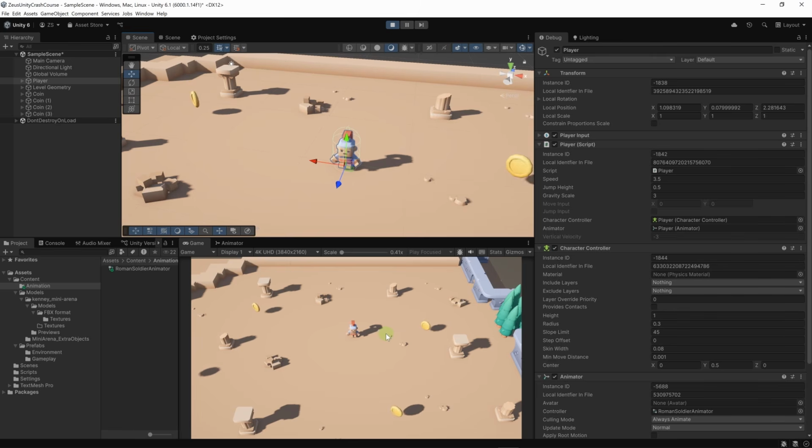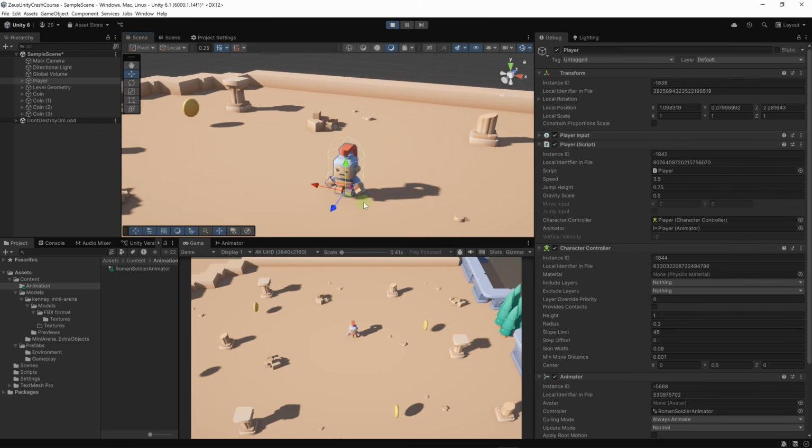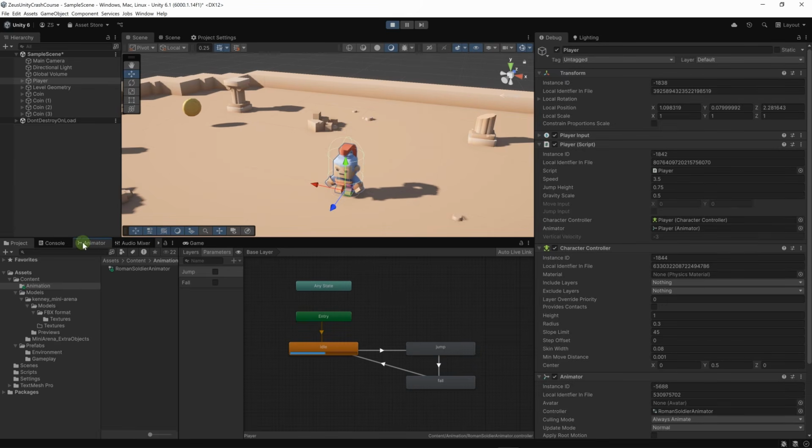Jumping is very quick, so animations don't have enough time to play. Let's perhaps change the jump height to 0.75 and perhaps change the gravity scale to 2 just so we can see the jump a little better. Let's set the gravity scale to 0.5. Okay, so here we can see it more clearly. Now we are playing the jump animation and then the fall animation, and let's dock our animator over here.